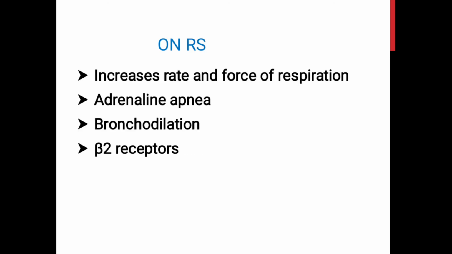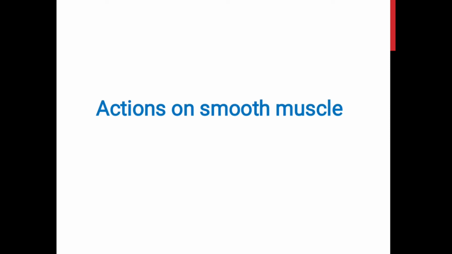Catecholamines act on the smooth muscles of the bronchioles to cause bronchodilation. These catecholamines in smaller doses, acting through the beta 2 receptors, can increase the rate and the force of respiration. But rapid IV infusion of epinephrine causes transient inhibition of the respiratory center, and this causes apnea, that is called adrenaline apnea.